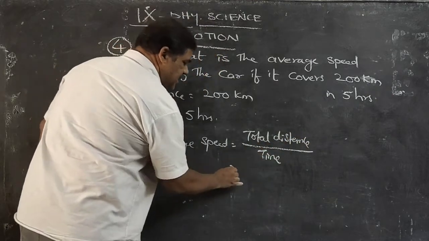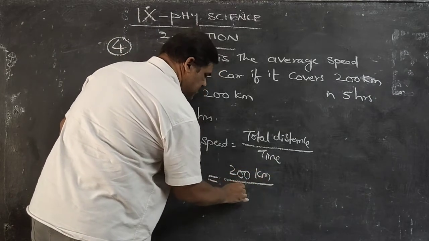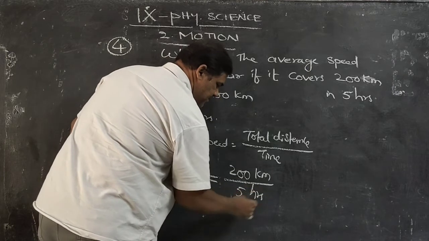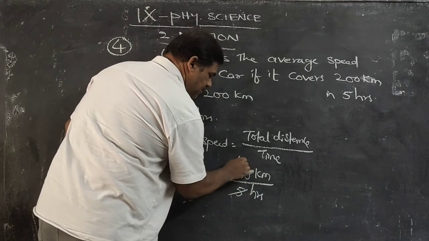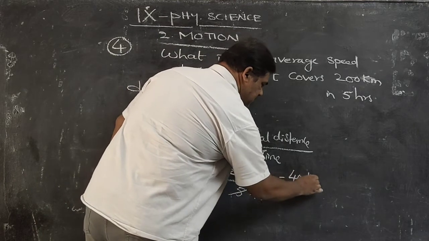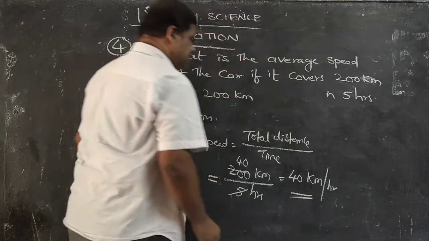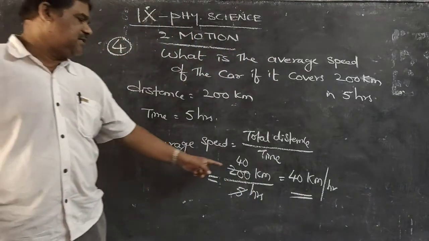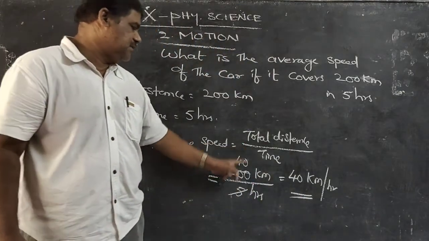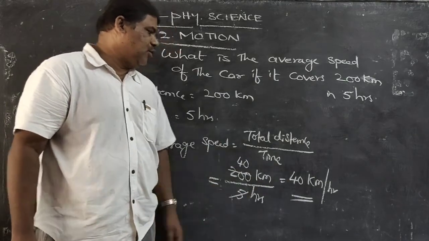Total distance is 200 kilometers, time is 5 hours, so average speed is 200 by 5, that is 40 kilometers per hour.